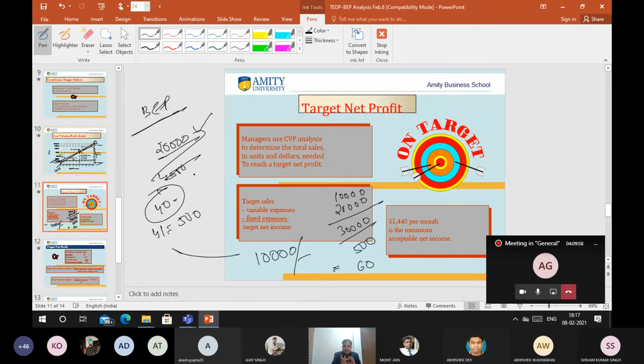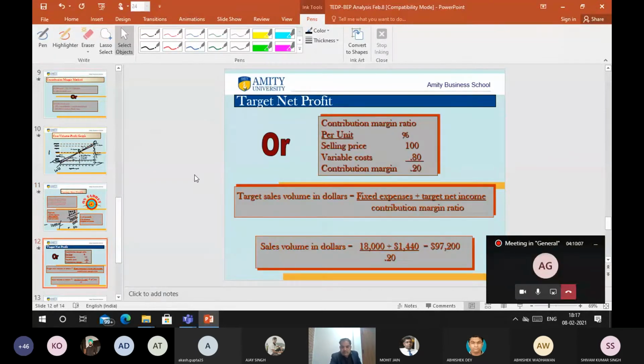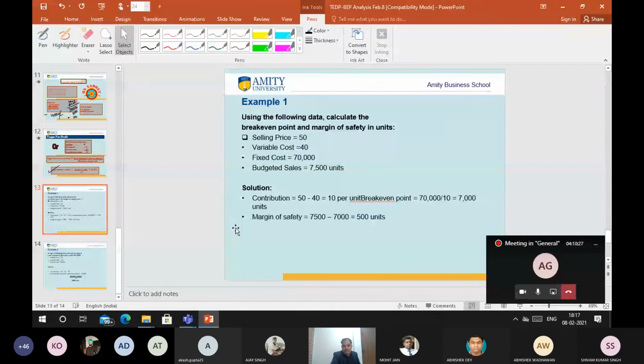So it is very easy to calculate the target once you know the break even, because anything above the break even is your profit, and that is very simple to calculate. That's why I said fixed expenses, you know that, like in the example, 20,000 fixed expenses for the office rent. Whatever income you want to earn, you add on that and you will get profit. It's very simple.